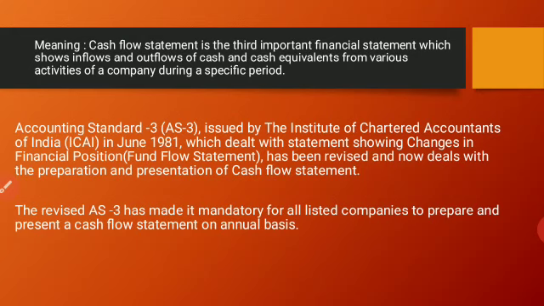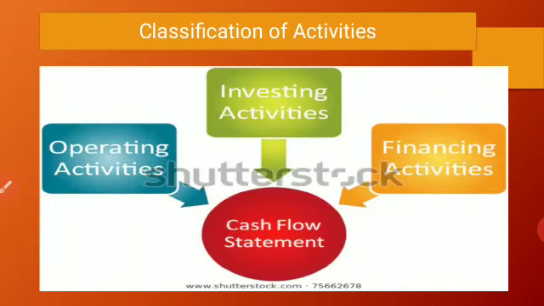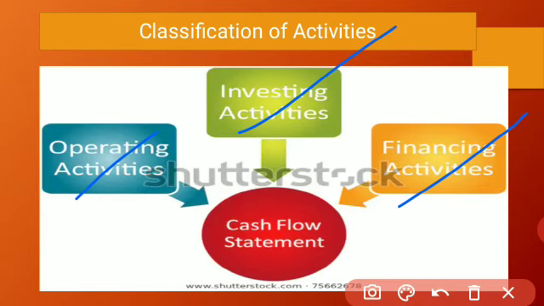So that means under the cash flow statement we will be discussing only the inflow and outflow of cash and cash-related aspects. Basically, we know there are three types of activities undertaken under the cash flow statement: operating activity, investing activity and financing activity. This is the third important financial statement according to Accounting Standard 3, and it has made it mandatory for listed companies. That means listed companies have to follow the cash flow statement on an annual basis.